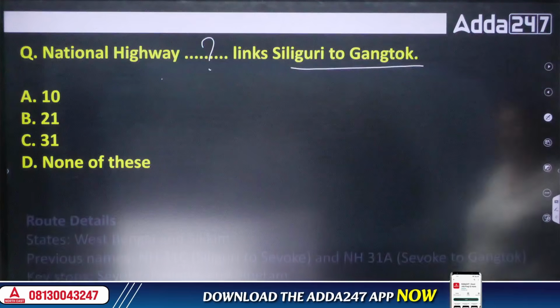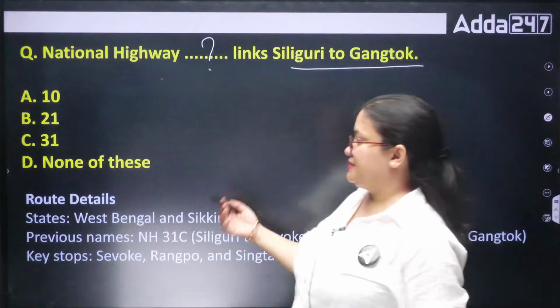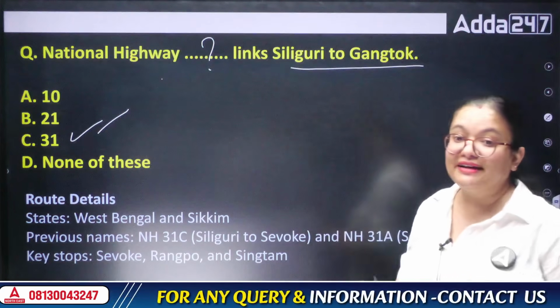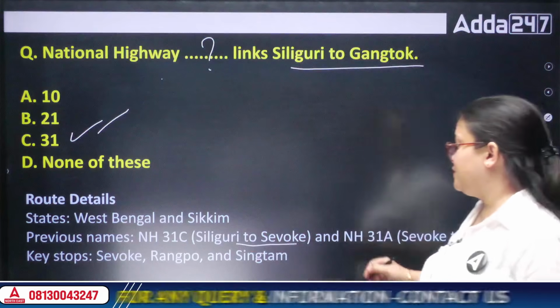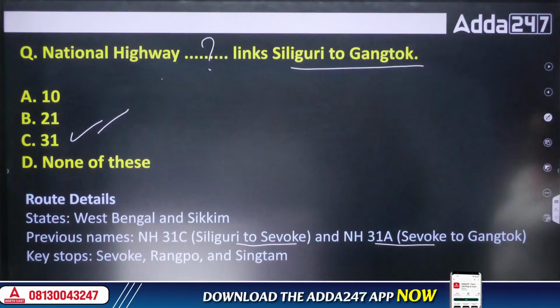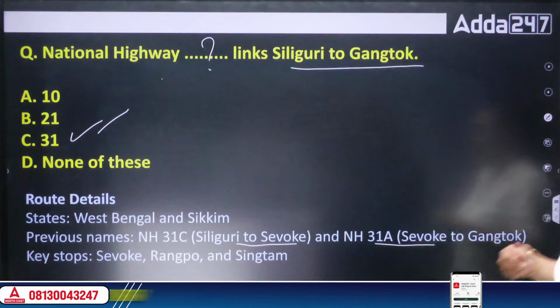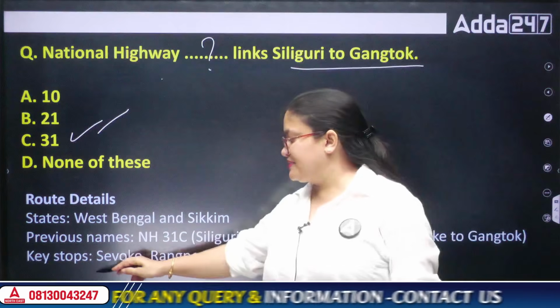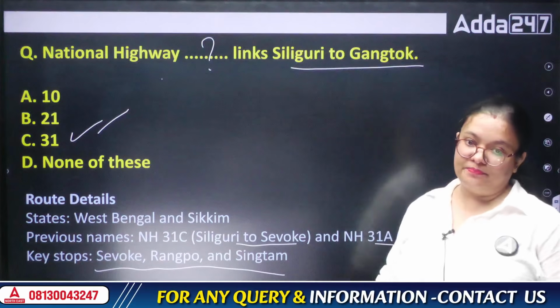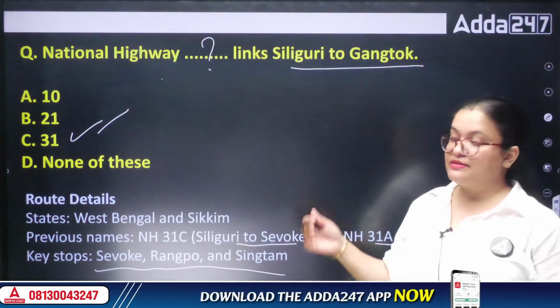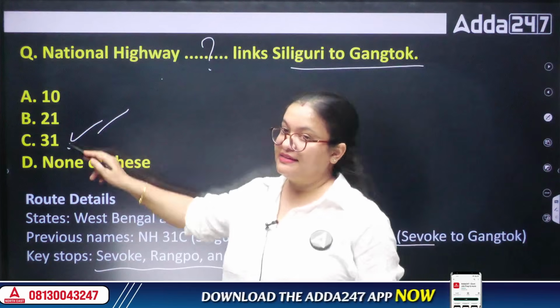So yes, the highway is National Highway number 31. We say it as NH 31C, Siliguri to Sevoke, and NH 31A, Sevoke to Gangtok. Here we have some key stops also, like Sevoke, Rangpo and Singtam. So these are some of the important places of Sikkim, and the highway number is 31.